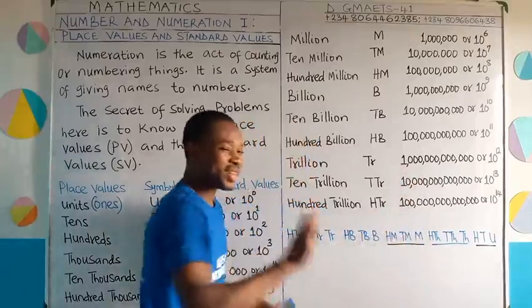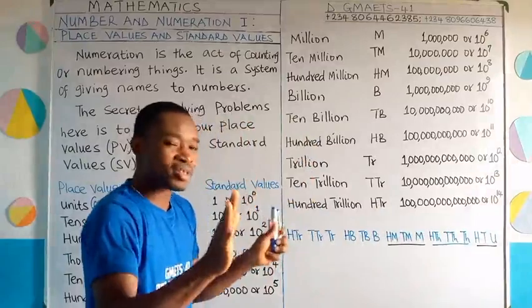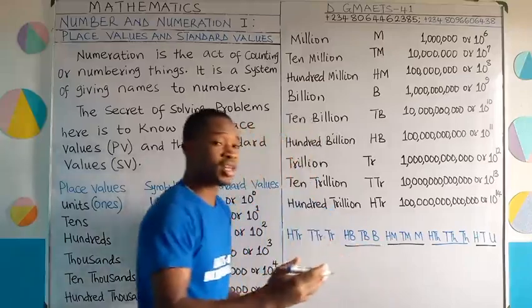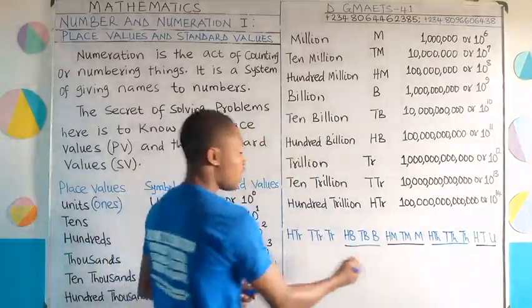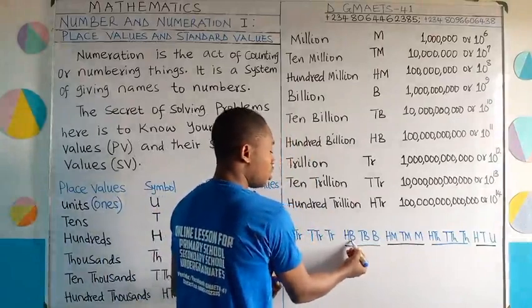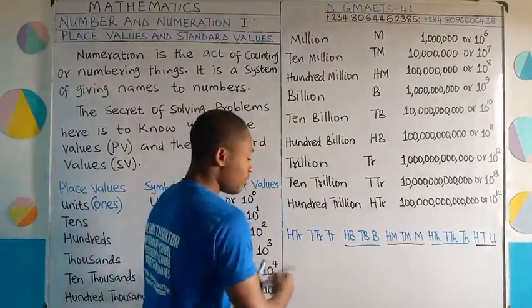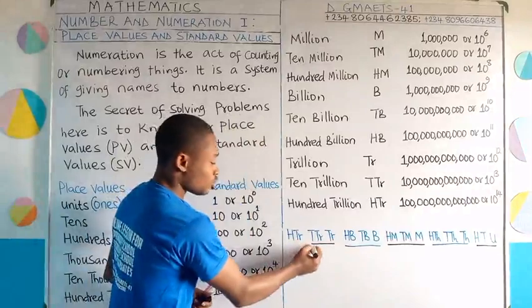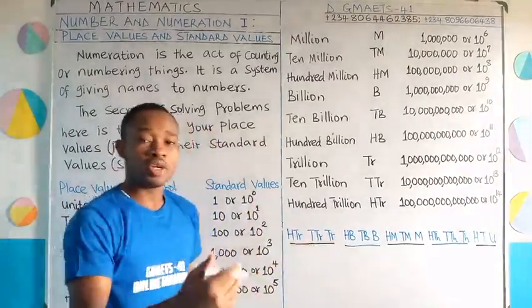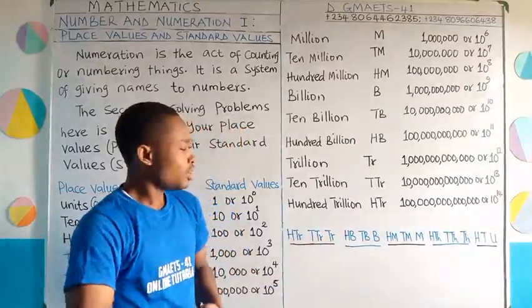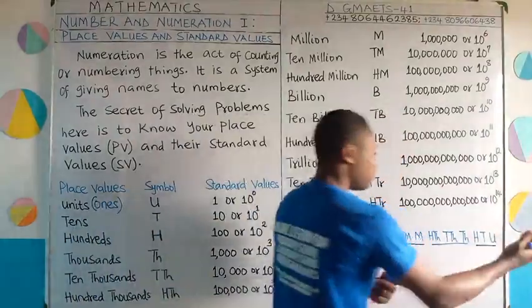All these units, you can just call it by that number: million, 1,000. Okay, we are moving on. After that, the next one is billions. That's the next level of place value. You have your billion, which is the same as unit of billion. You have your 10 billion. You have 100 billion. And so we are moving on. The next, you have this. And then trillion: unit of trillion, tens of trillion, 100 of trillion. And so these are the standard place values.